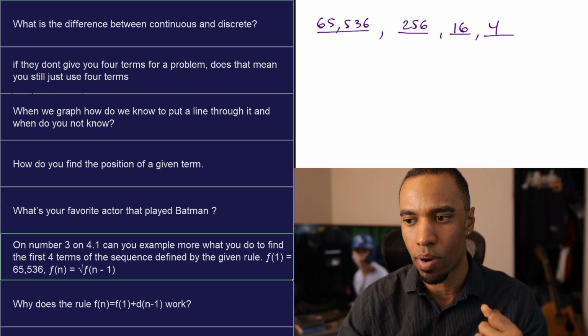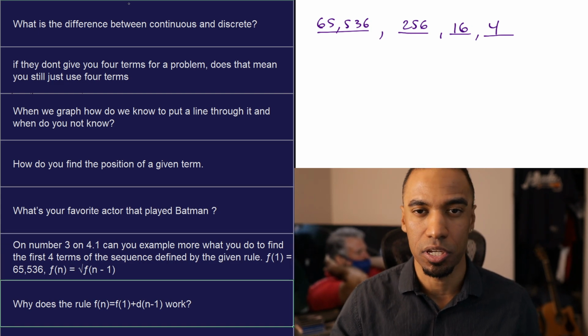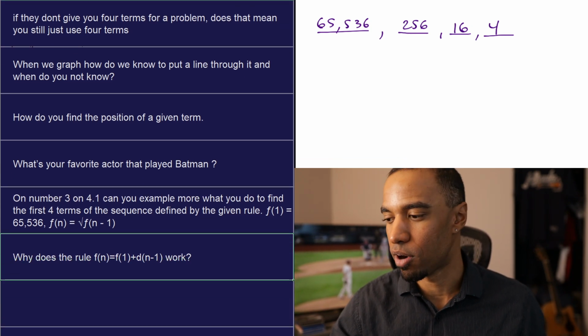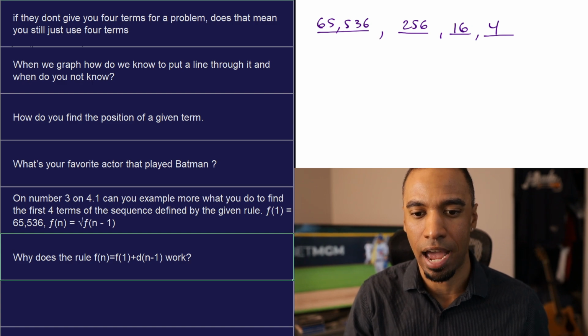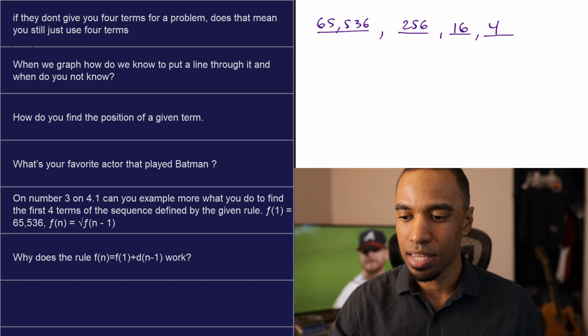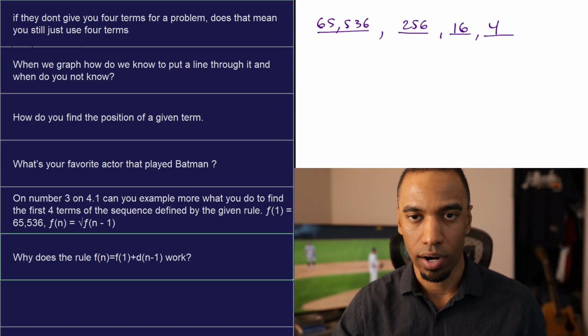Sometimes recursive rules are required, but not for arithmetic sequences, which is what we're working on. Later, we'll do geometric sequences, also not required to do recursive rules. Okay, and the last question for IM1, which would probably take care of an hour for the power hour here, almost, is why does the rule f of n equals f of 1 plus d times n minus 1 work?